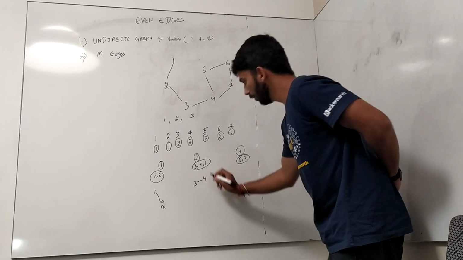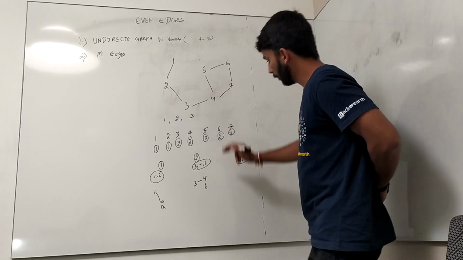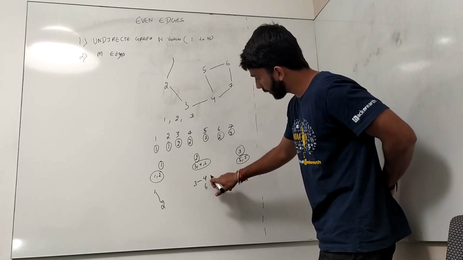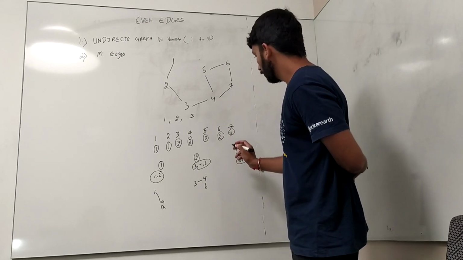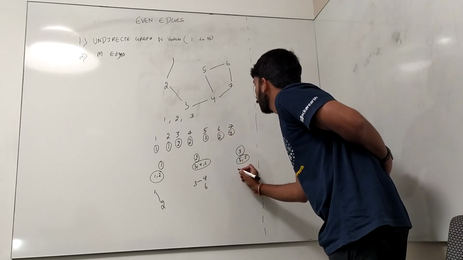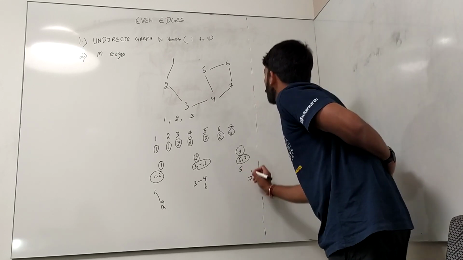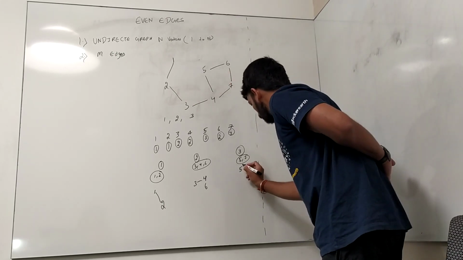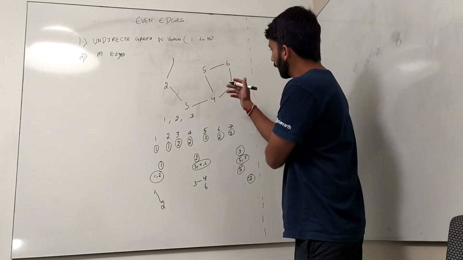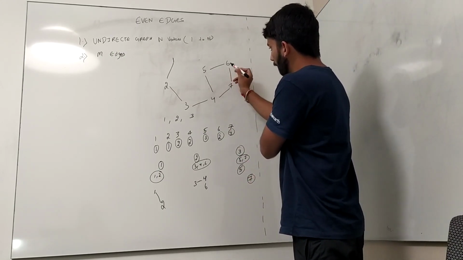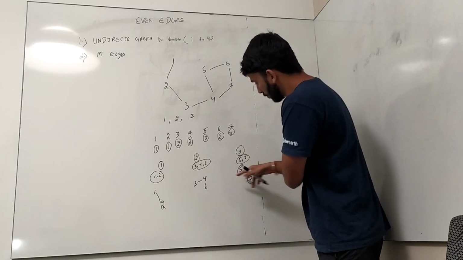3 and 4, but 6 is isolated, because there is no edge between 4 and 6, and there is no edge between 3 and 6. And similarly for 5 and 7, we can see that there is also no edge between 5 and 7. So in this way, we can see that there is an edge between 5 and 6, but 5 is in this particular set and 6 is in this particular set, so we can't connect it.